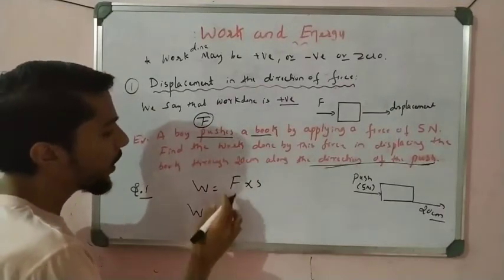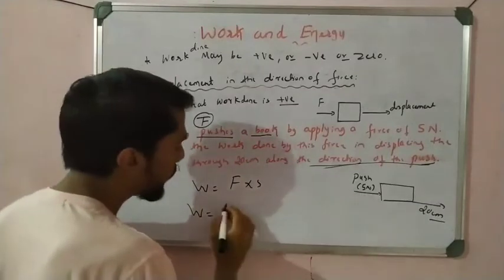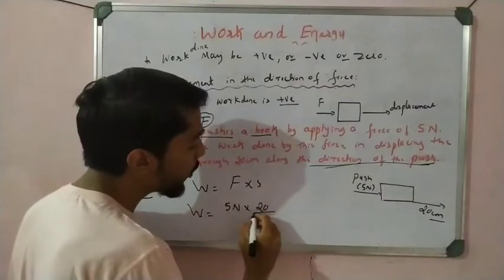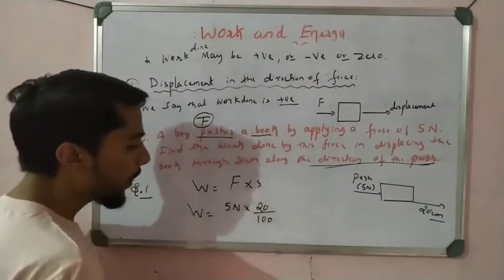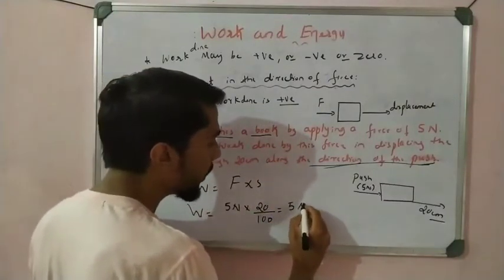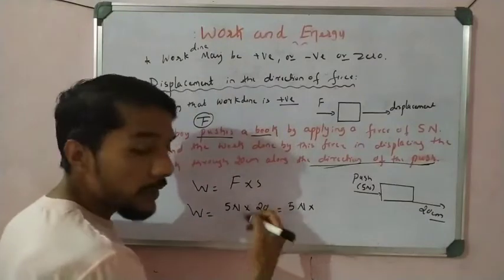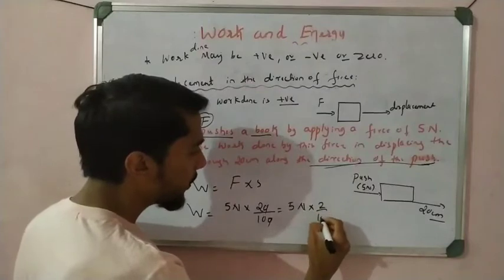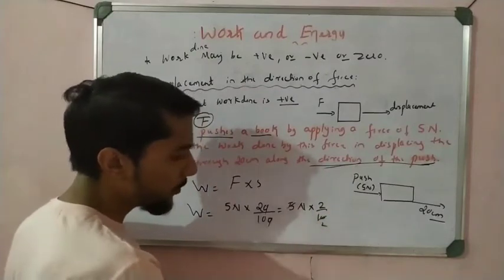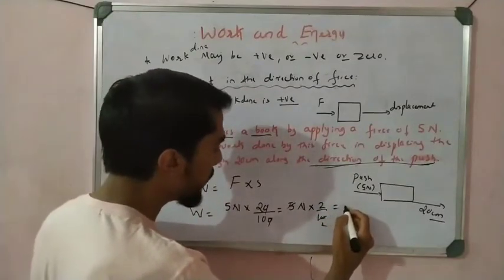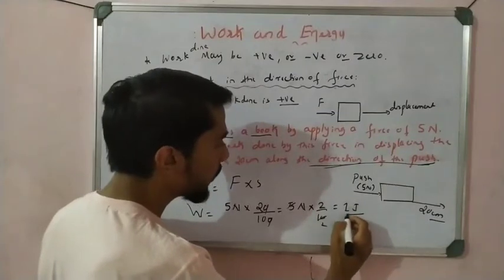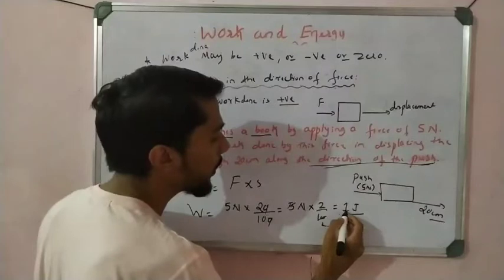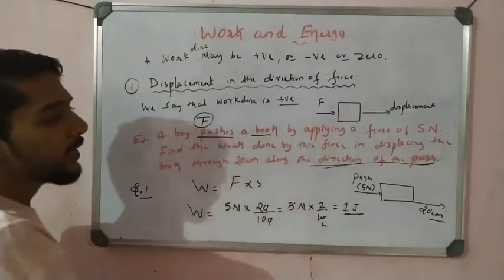So W is equal to, what is F here? F is the force, 5 Newton, into what is the displacement here? 20 centimeter, convert into meter, that is divided by 100, right? So we get 5 Newton into 20 by 100. Zero and zero cancel, so 5 into 2 by 10. 5 times 2 is 10, so after cancelling we get 1 joule. We get 1 joule of work done, right? That is a very important point to remember.